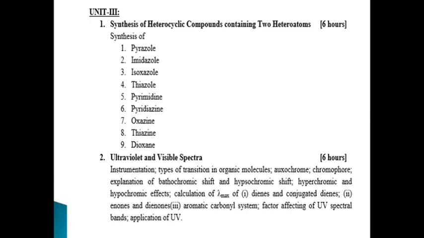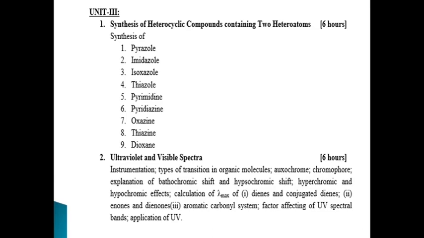We shall start from the basic details, which includes the definition of spectroscopy, introduction to electromagnetic radiation, energy distributed in the molecule, then different terms like wavelength, wave numbers, frequency, energy. We will learn this as a repetition.